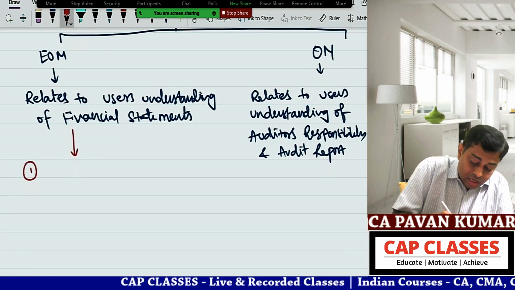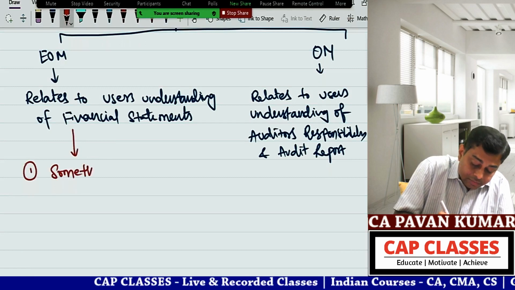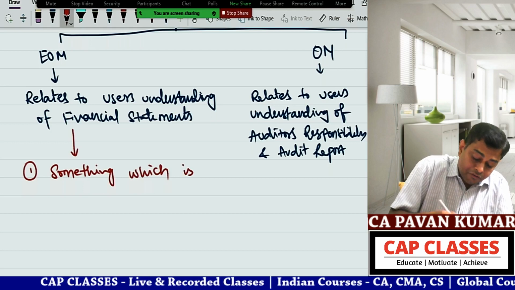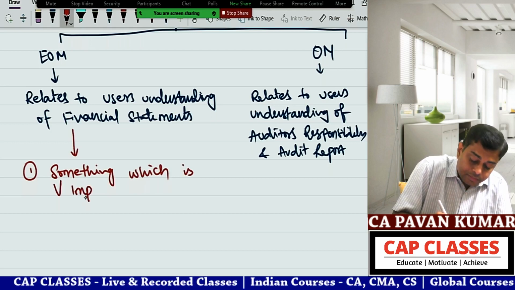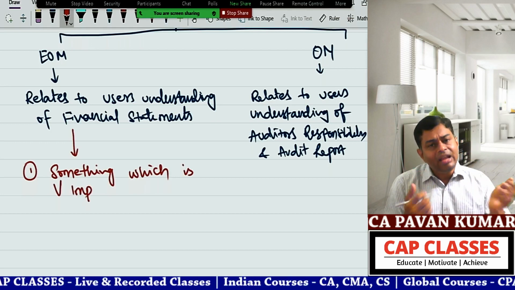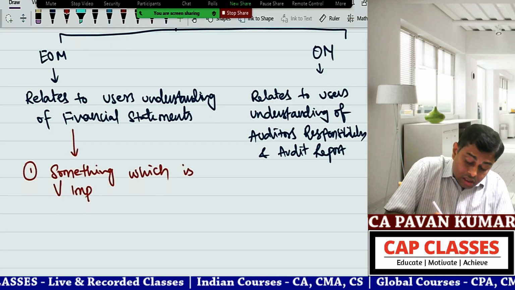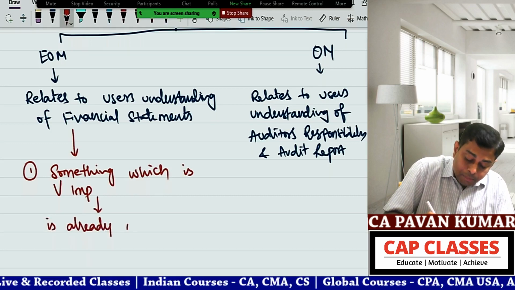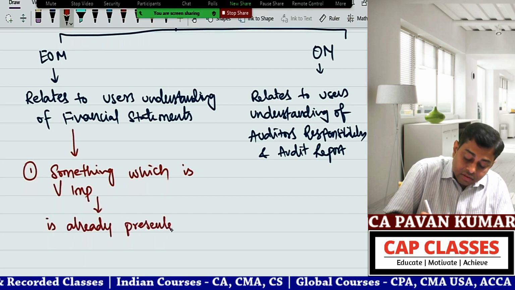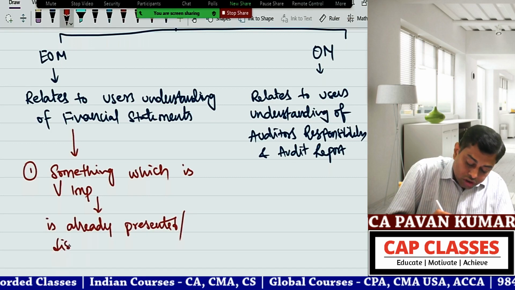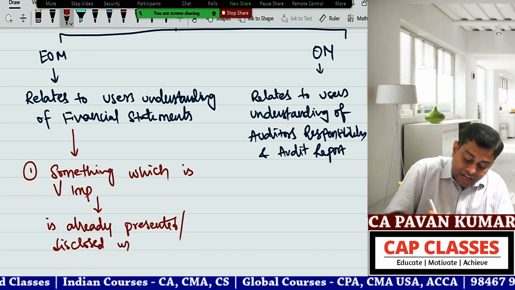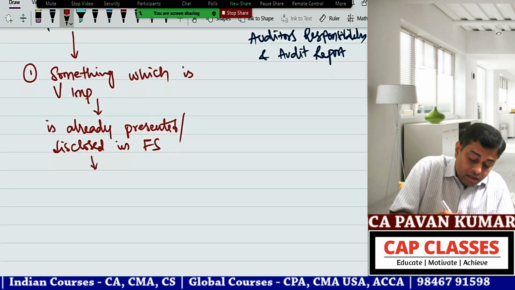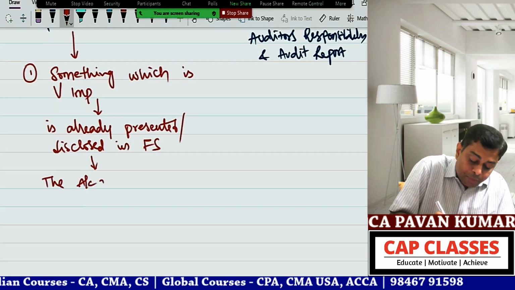Something which is very important is already presented or disclosed in financial statements, and the accounting treatment is proper.